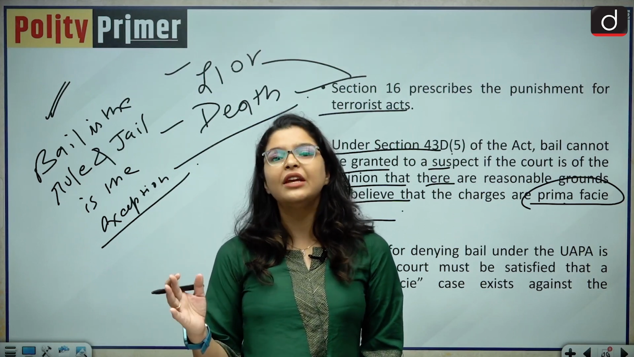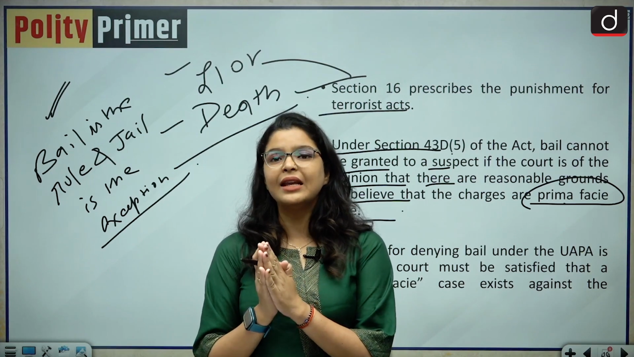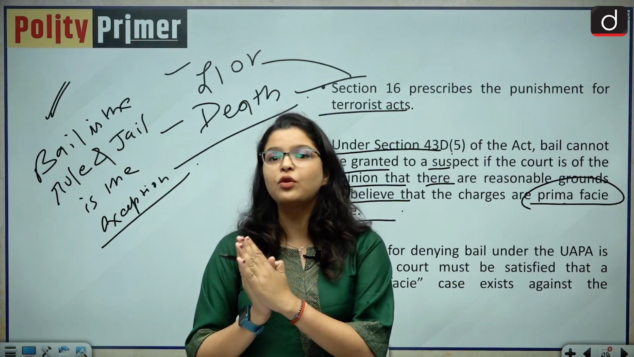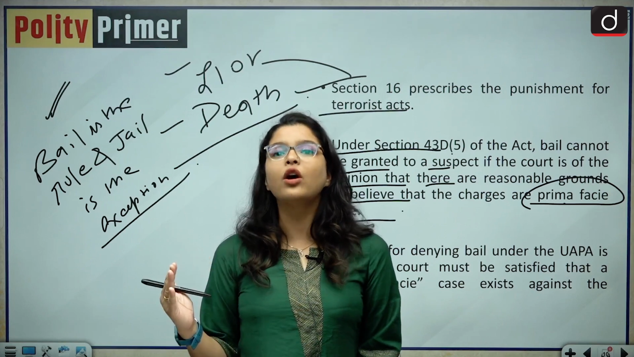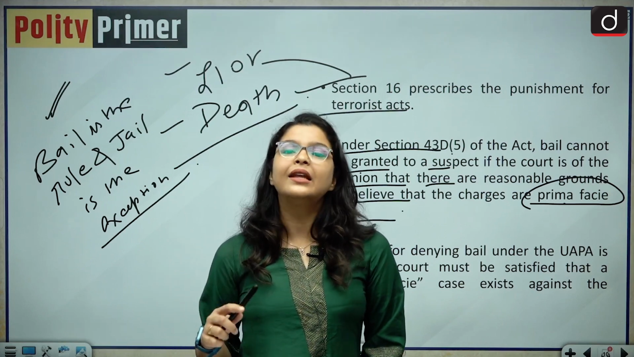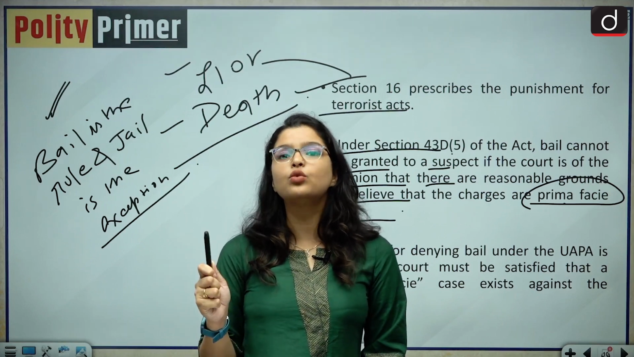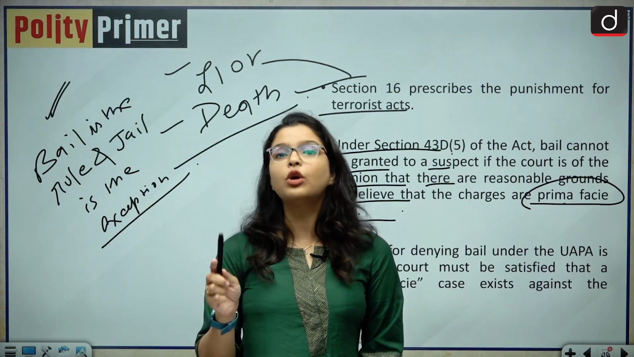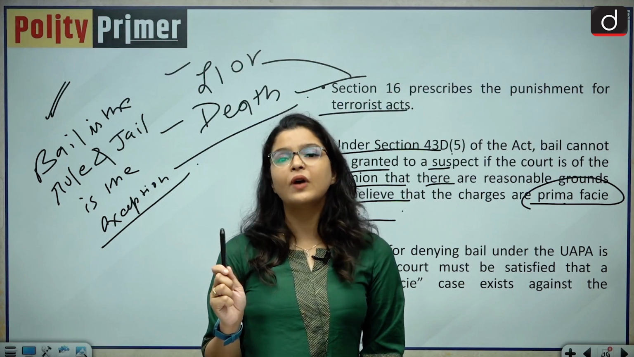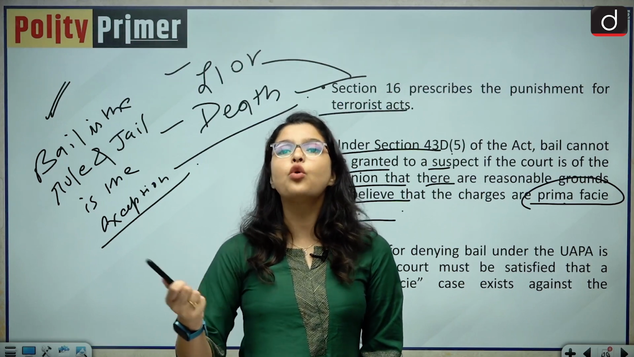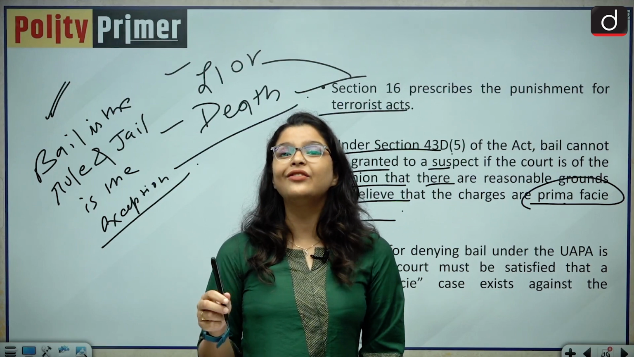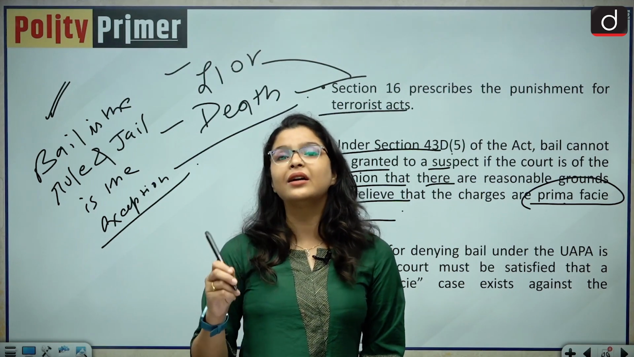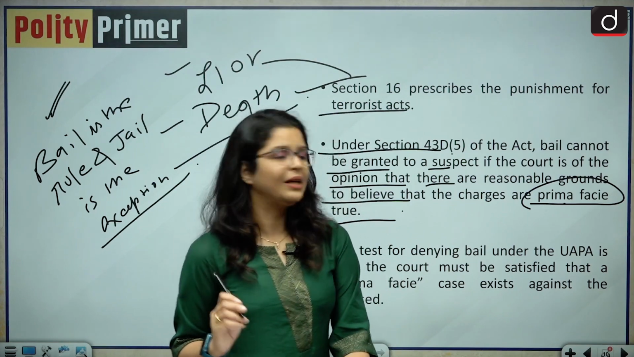If the court believes that prima facie, like on the face of it, it finds that the state has a strong case and the person is guilty, then the court is going to ask the accused to prove that he is not guilty. The court is not going to ask the state, and that is why it makes the provisions so stringent in nature that even bail cannot be granted like a regular bail under UAPA.